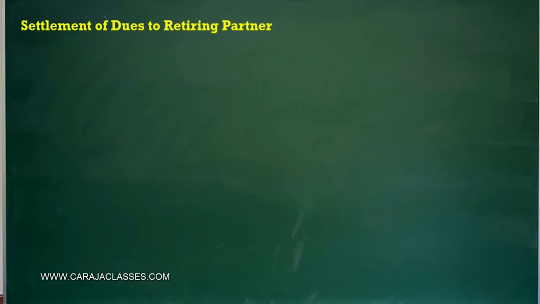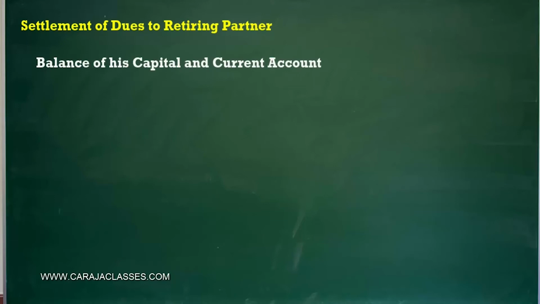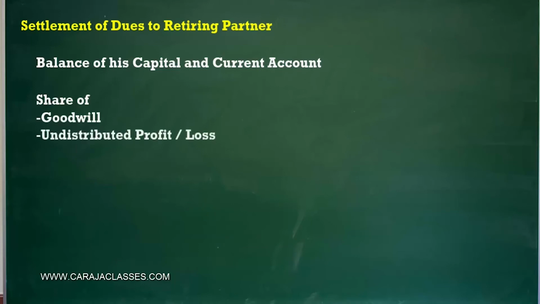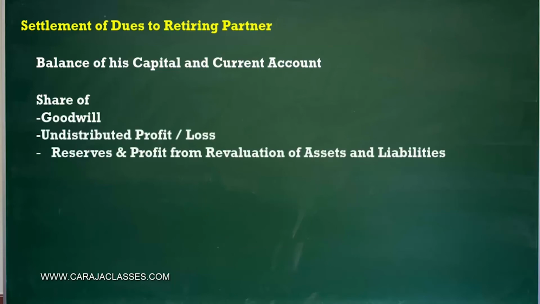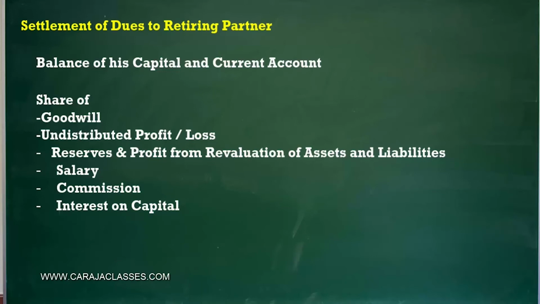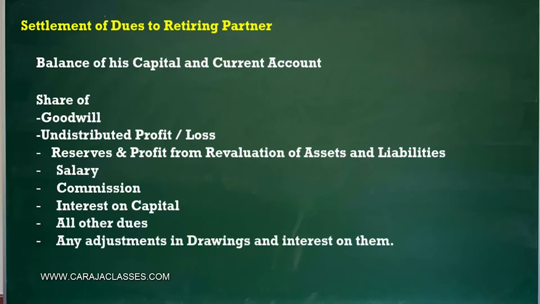So now the retiring partner is entitled to get back his dues, whatever he has in his capital and current account at the time of retirement. He is also entitled to a share of goodwill, undistributed profit or loss, reserves and profit arising from revaluation of assets, then salary, commission, interest on capital, whatever the dues, and finally if there are any drawings and interest on drawings, they also have to be adjusted.